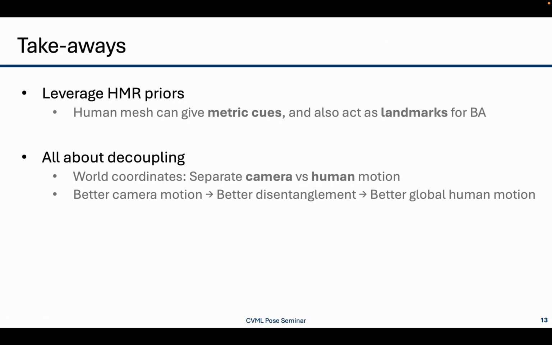Alright, so to wrap up, let me highlight the key takeaways. First is HMR contains priors that we can leverage. For example, the human mesh can give metric cues for scale calibration and can also serve as landmarks in bundle adjustment. Second, sometimes it's all about decoupling motion properly. In world coordinates, we need to separate camera motion from human motion. And accurate scale gives better camera motion, which leads to better disentanglement and better global human motion.